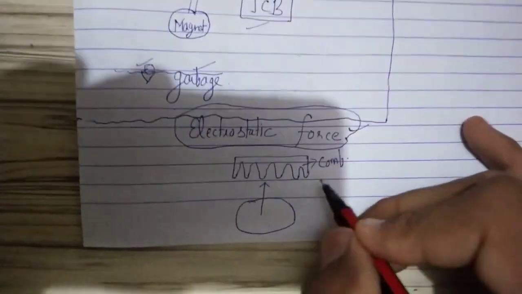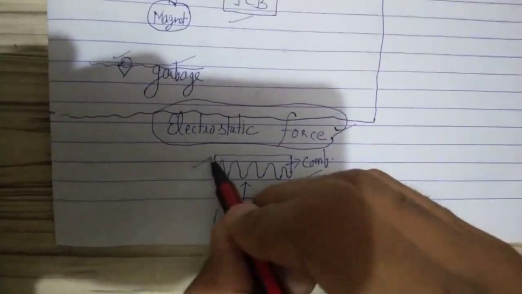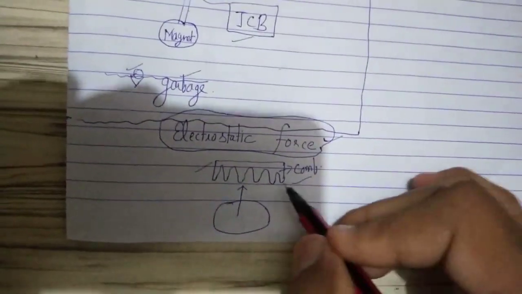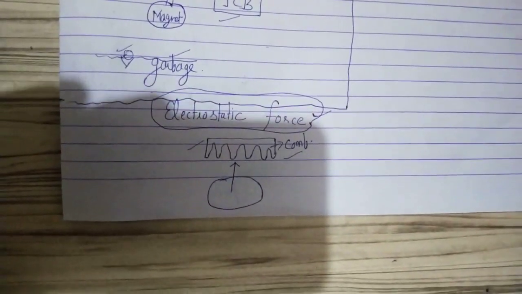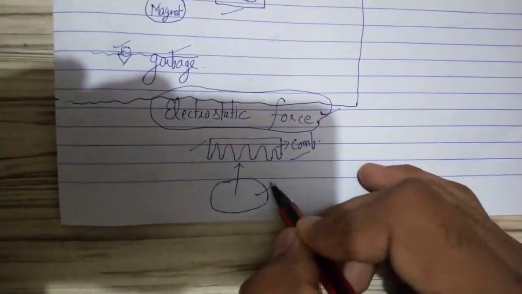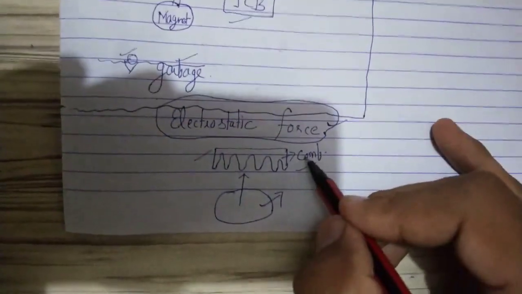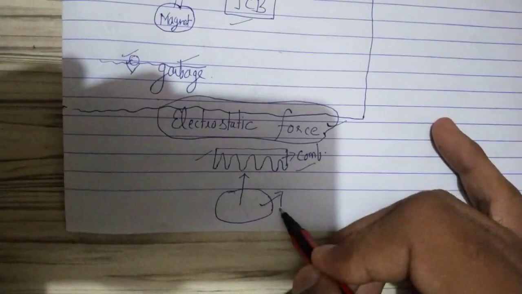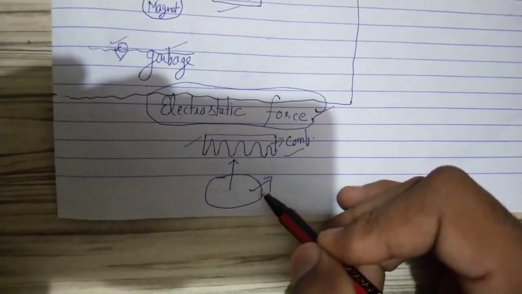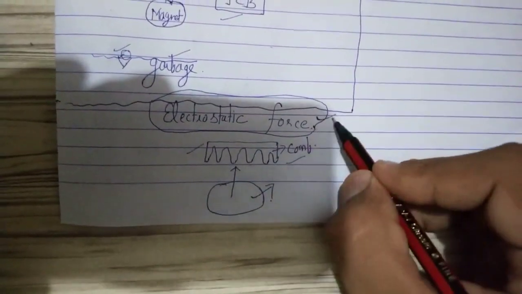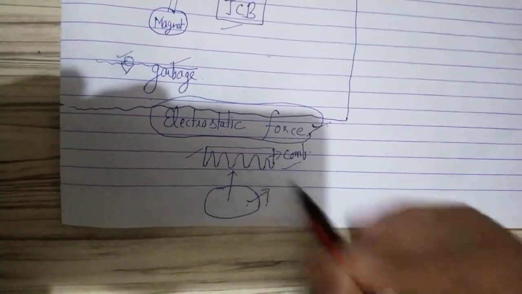When you are rubbing this comb, this comb will have the charges. Due to rubbing, charges will get generated over this comb. And paper is also having charges. So the charges on the comb and the charges on the paper develop a force of attraction. That is known as electrostatic force. That's why the paper is being attracted towards the comb.